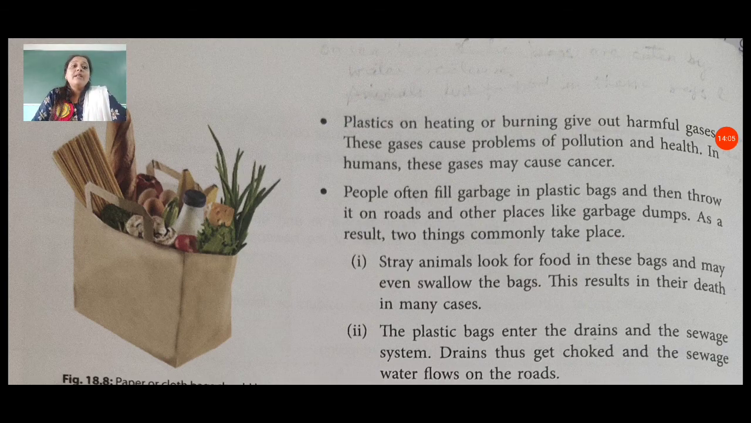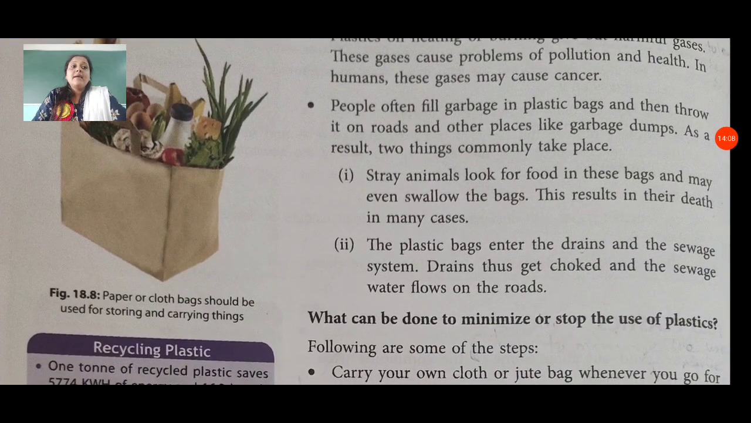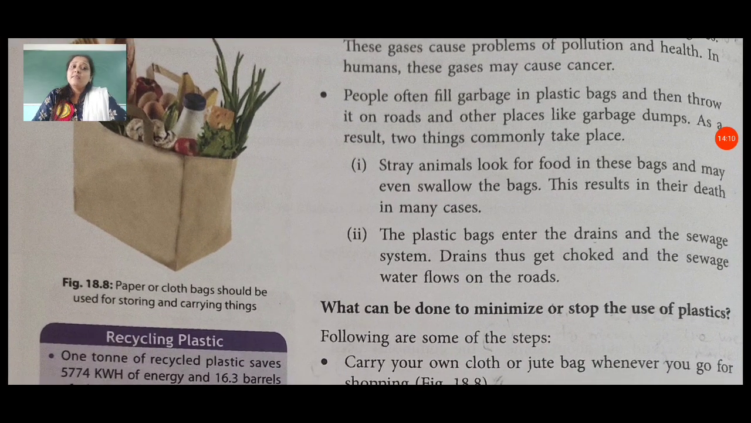People often fill garbage in plastic bags and then throw it on roads and other places like garbage dumps. As a result, two things commonly take place. First, stray animals look for food in these bags and may even swallow the bags with plastic. This results in their death in many cases. Many animals die because they cannot digest plastic. So try to throw garbage without plastic so any animal can eat the food which you have thrown there.